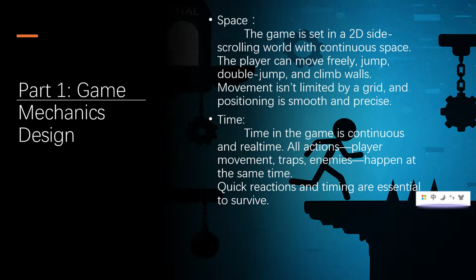Part one is about mechanism design, and this part is about space and time. In my game, I think it's 2D space, and the player can jump freely, and what's more, there is a double jump. And for time, I think it's continuous and real time, because all the actions, the player movements, the traps, and the enemies, happen at the same time.